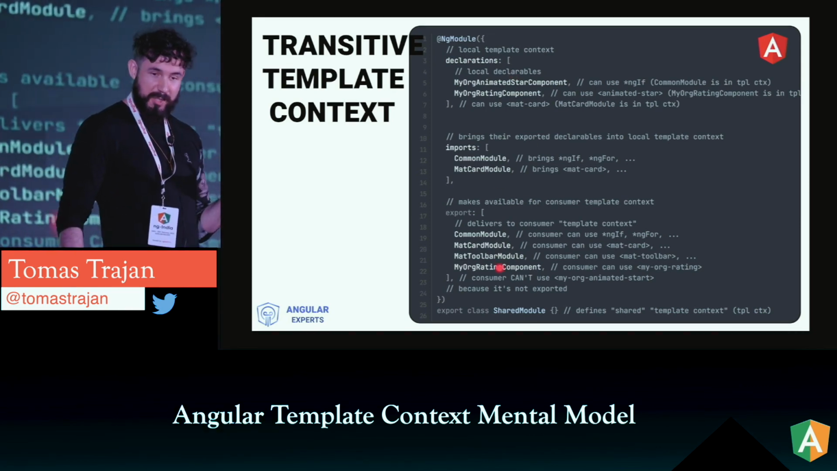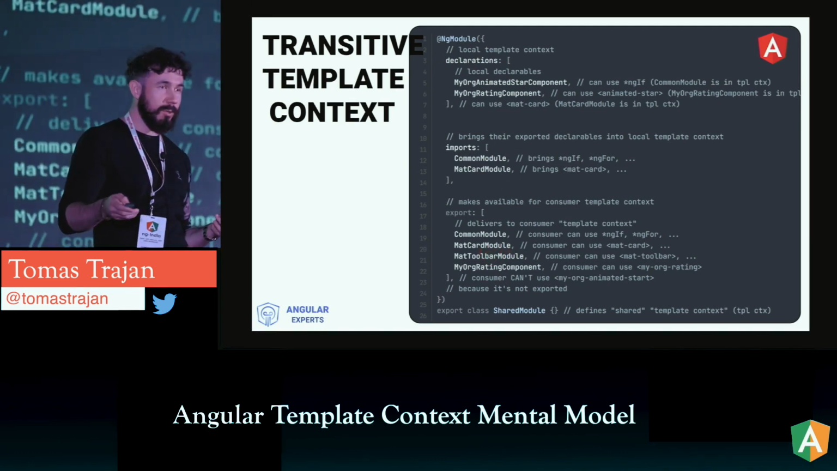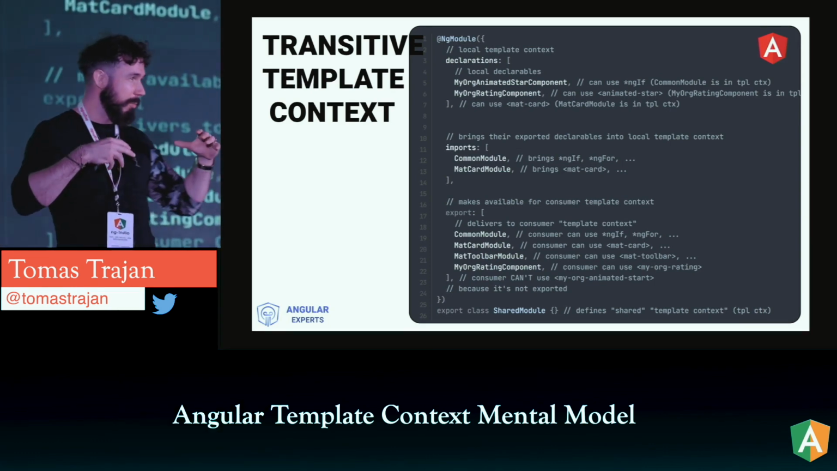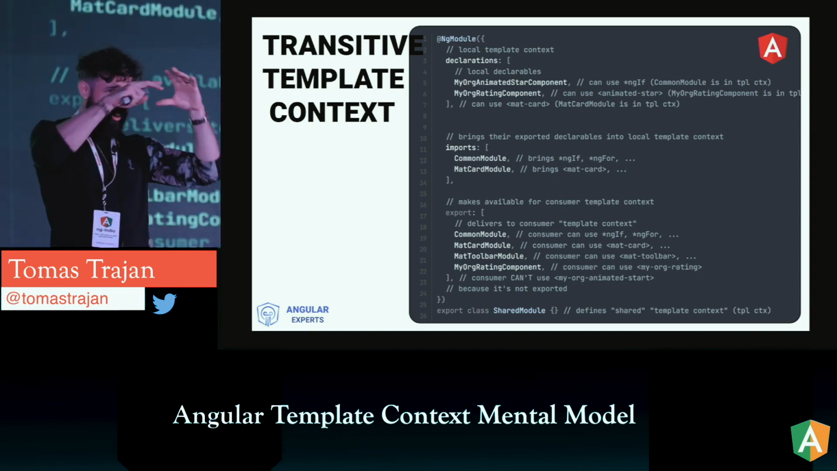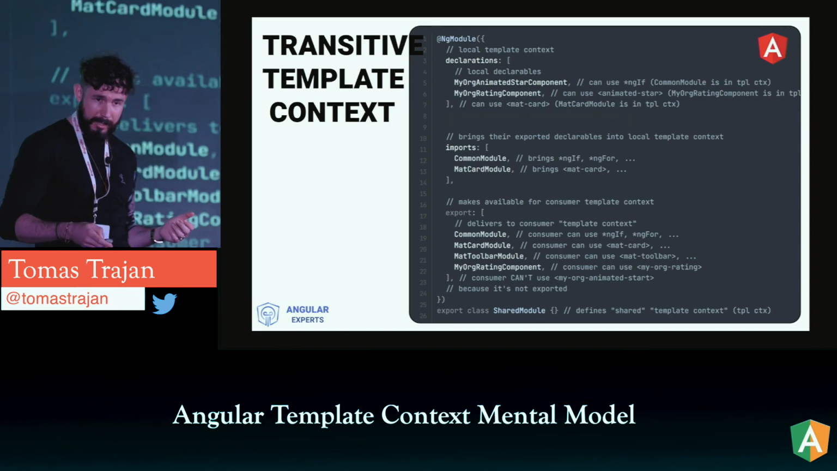And maybe we just re-export the toolbar, which can be used then in the consumers, but not in the local context. So this example illustrates all those mechanics which happen when we use NgModules with regards to building a local template context, adding stuff transitively and exporting things, right?